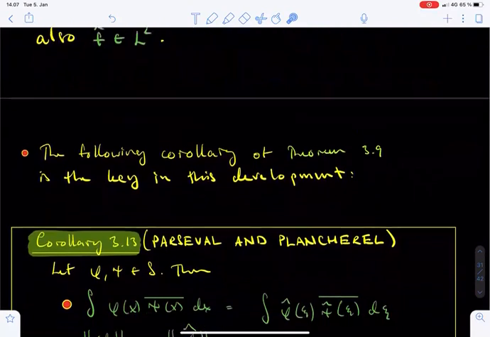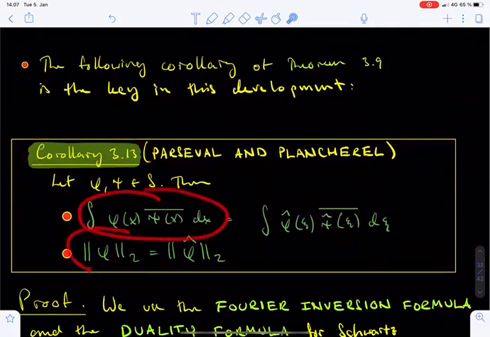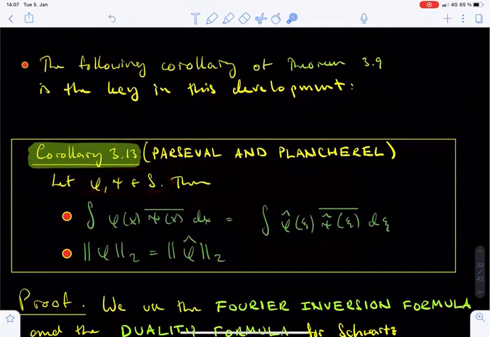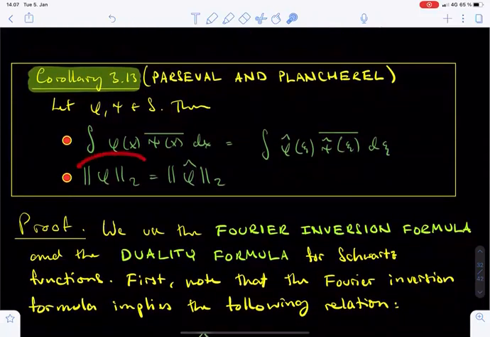In this endeavor, the key role is played by the following Corollary 3.13 of the Fourier inversion theorem. The two formulas in this corollary are known as the Parseval and Plancherel formulas. Let phi and psi be Schwarz functions. Then, first, the integral of phi times the complex conjugate of psi equals the integral of the Fourier transform of phi times the complex conjugate of the Fourier transform of psi. Second, as a corollary, the L2 norm of phi equals the L2 norm of the Fourier transform of phi.